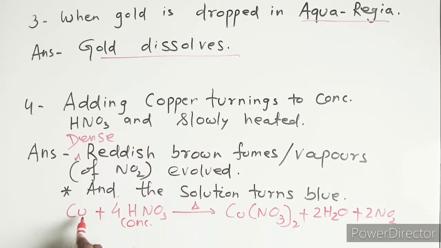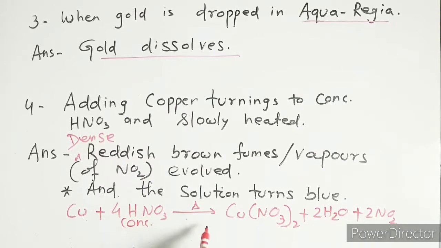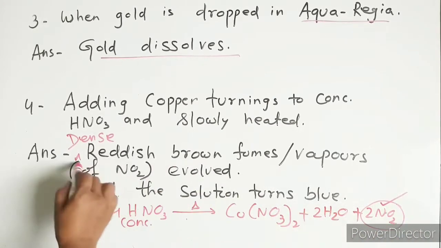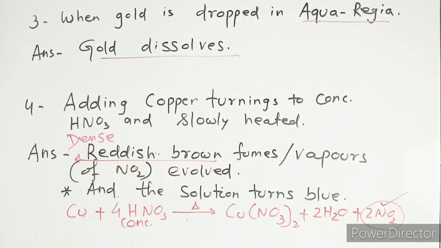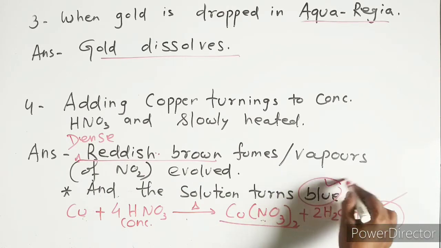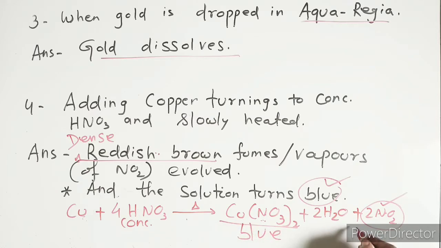Here you see the equation, that is the hidden part of it. We have to remember this, and only then can we go for this observation. When we write it, we get NO2, and the NO2 color is reddish brown. That is why I have written reddish brown. And the copper nitrate color is blue, so the solution is blue in color. So the answer: dense reddish brown fumes of NO2 are evolved and the solution turns blue.